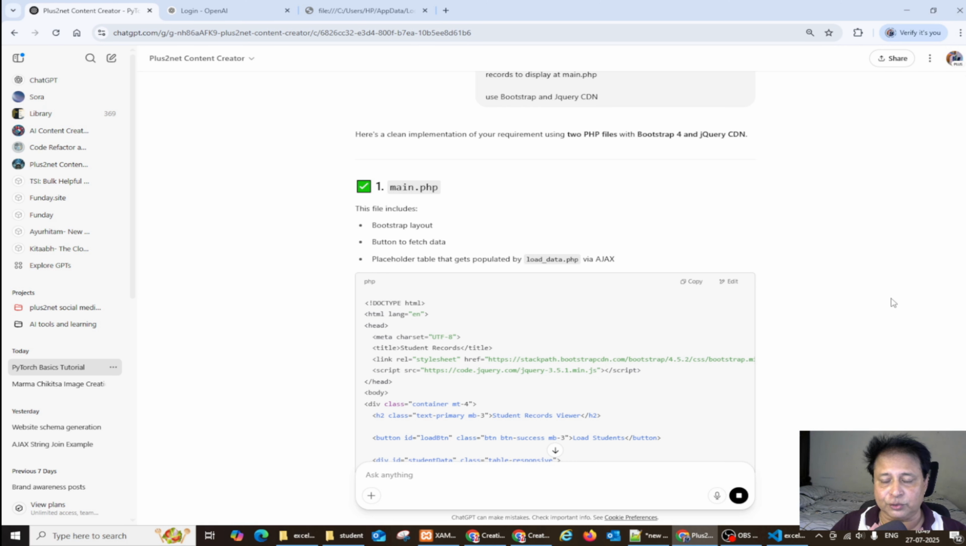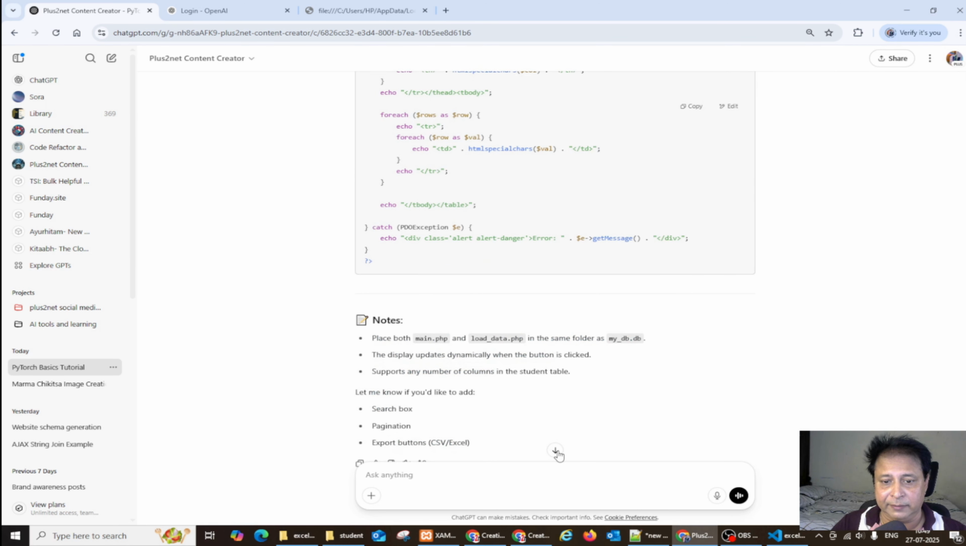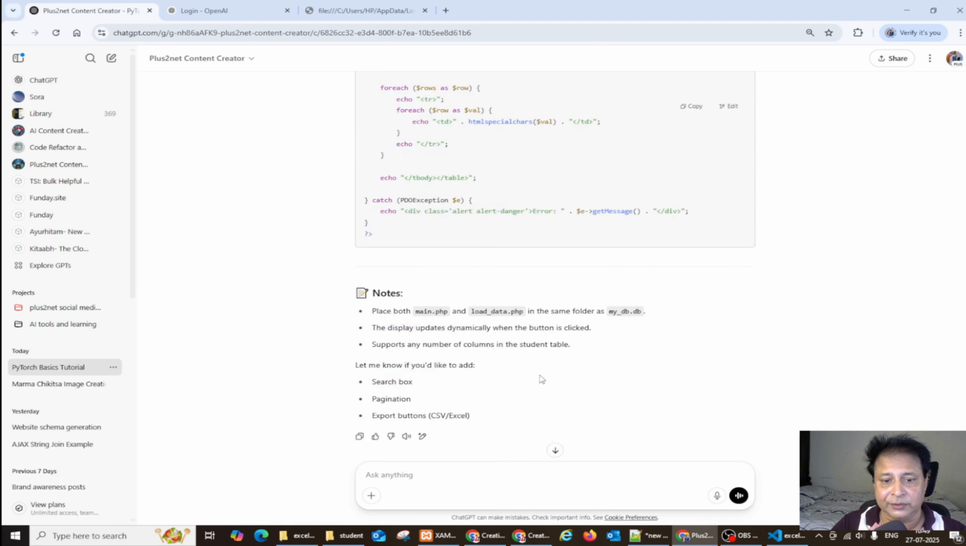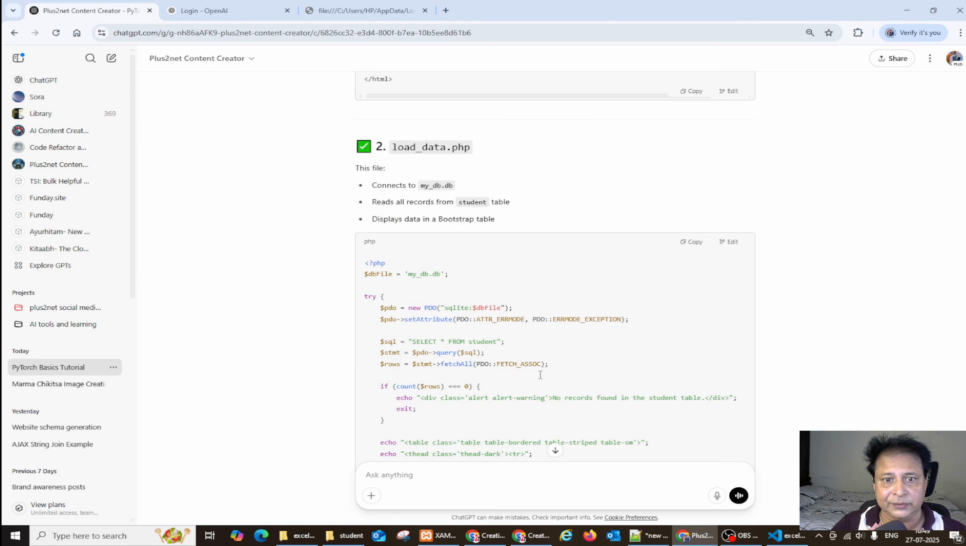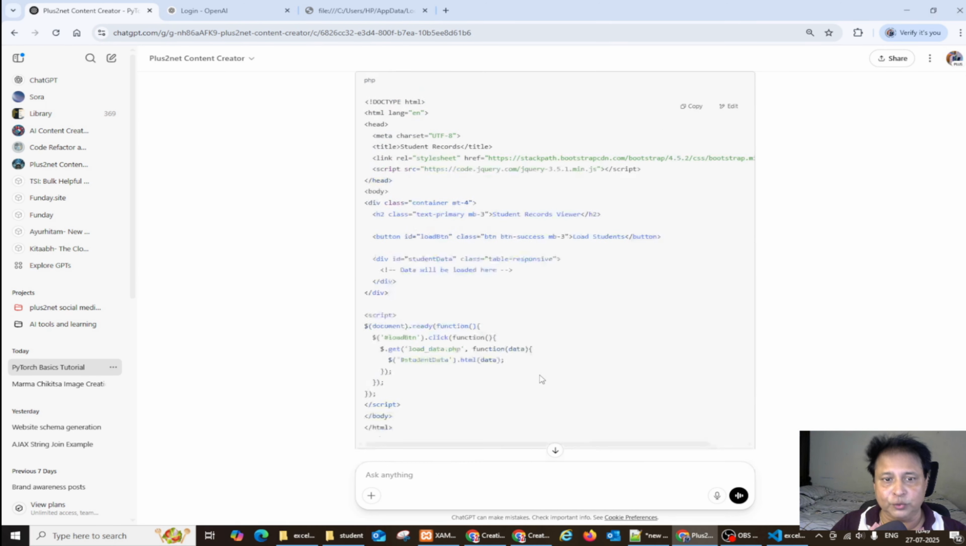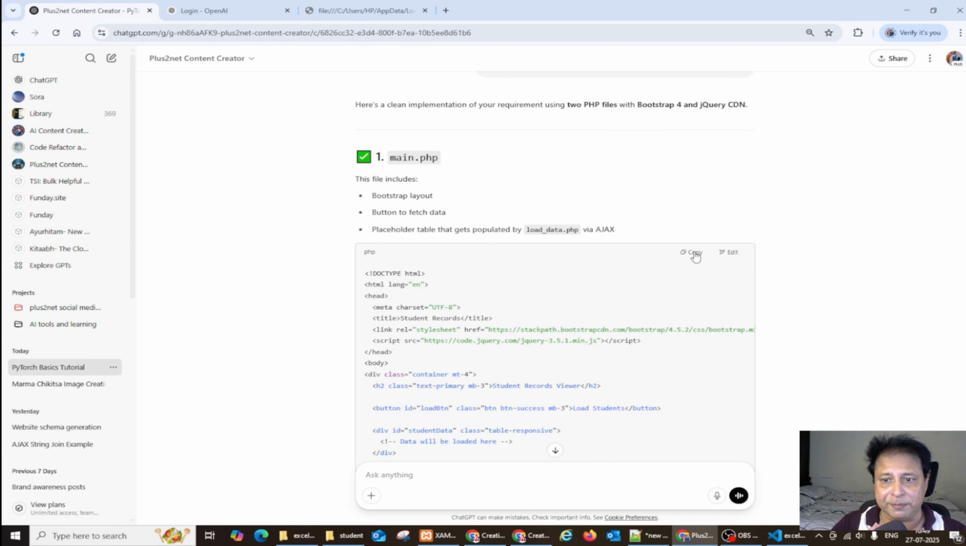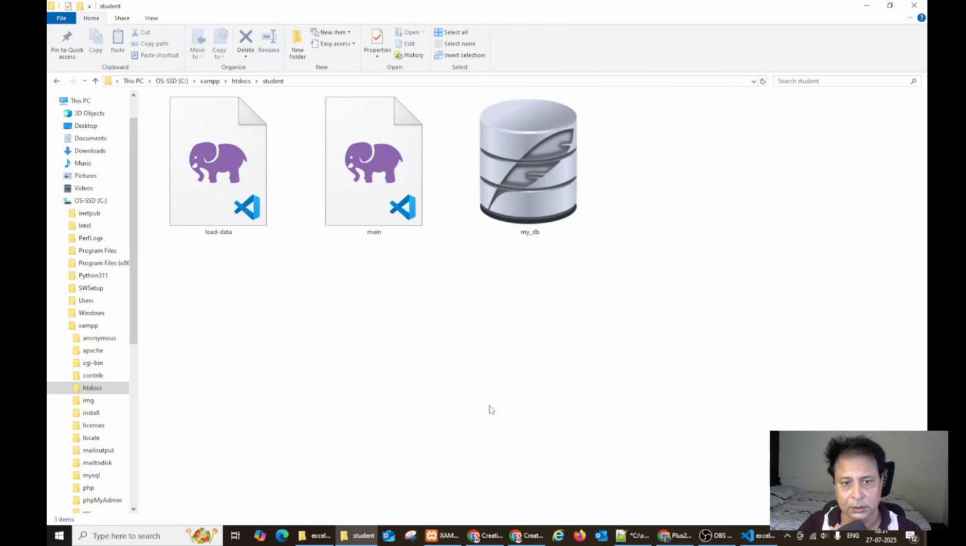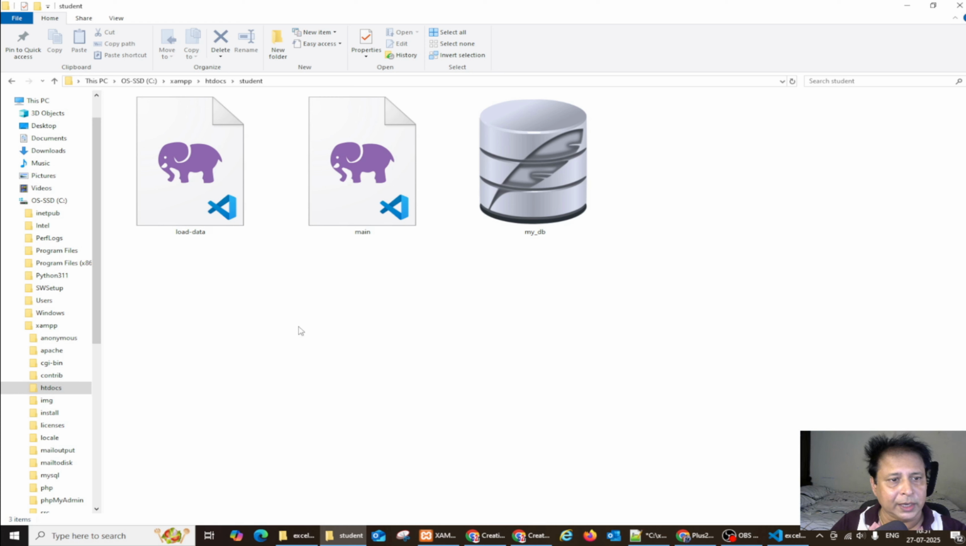Directly we'll copy this code, place it in our localhost and experiment with that. Now let's see, it is still writing. Yeah, so it has given me both the files, load data.php, two files I asked for. Let's copy them one by one and place them in our localhost. These are the three files. Load data will pull the data from my DB and send it to the main.php file. When I open this file, I should be able to see the records.